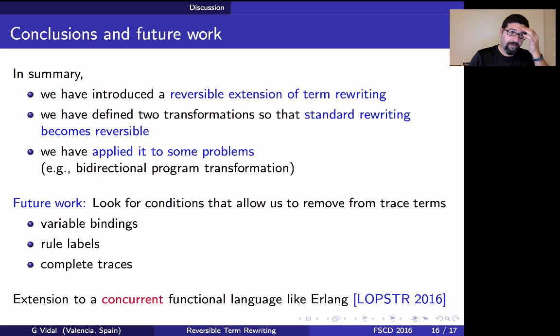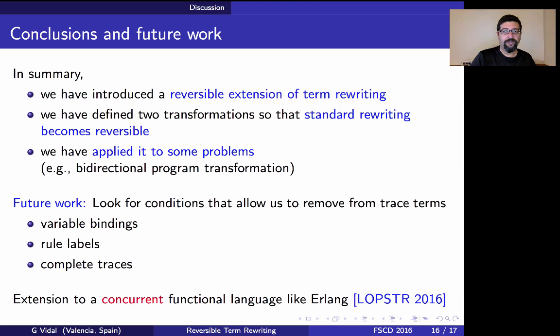So for future work, we want to look for conditions that allow us to remove as much information as possible from trace terms. So for instance, if the right-hand sides of the considered rules are non-overlapping, then rule labels are not really necessary, okay? And we can remove them, we can get rid of them from trace terms. There is actually a characterization of a class of systems called biorthogonal, introduced by Abramsky.